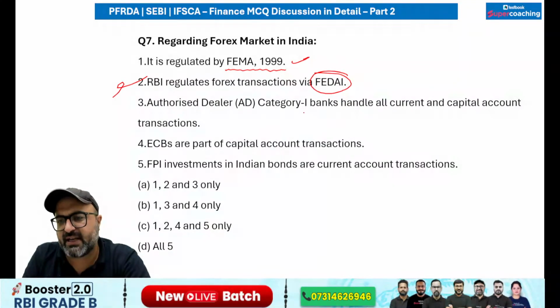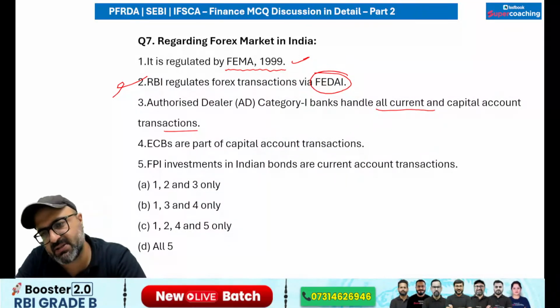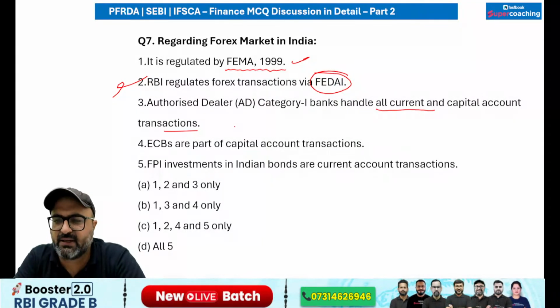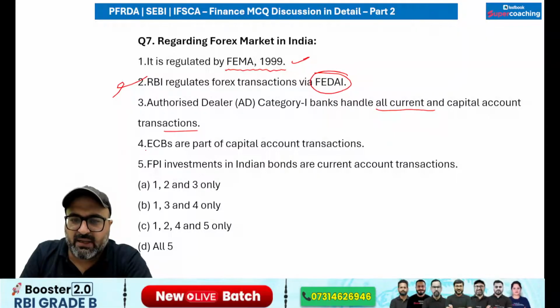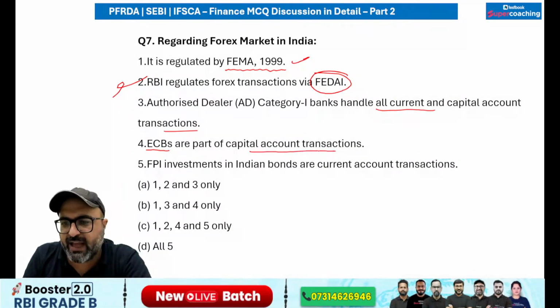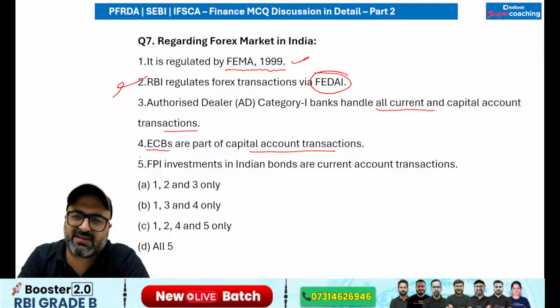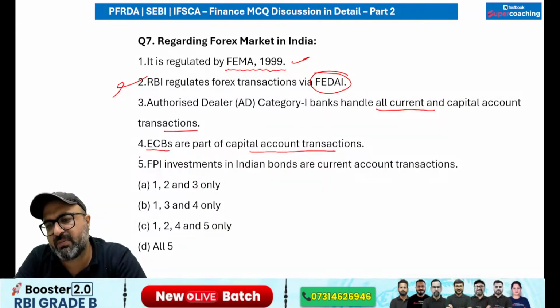Authorized dealers category 1 handle all current and capital account transaction. Yes, sir. The authorized dealers are allowed to carry out all the types of transactions, whether it is capital or current. Then external commercial borrowings are part of capital account transactions.